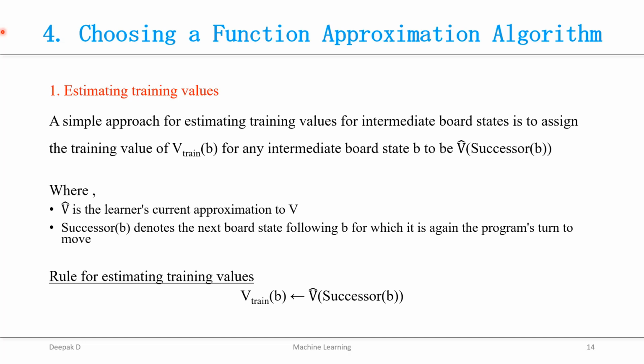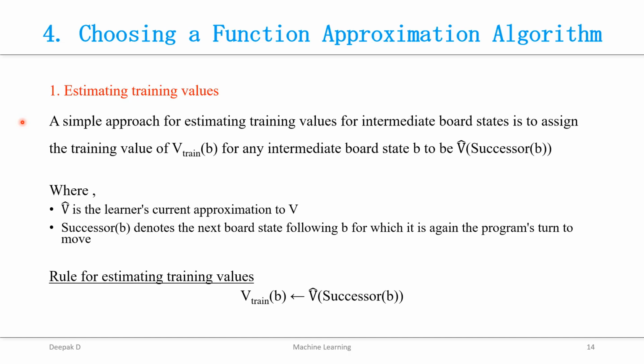There is one simple approach that was found surprisingly successful, that is, to assign the training value, V train of B, for any intermediary board state B, as V dash or V cap of successor of B. Here V dash or V cap is the learner's current approximation to V, and successor of B denotes the next board state after B for which it is again the program's turn to move, that is, the board state following the program's move and the opponent's response.